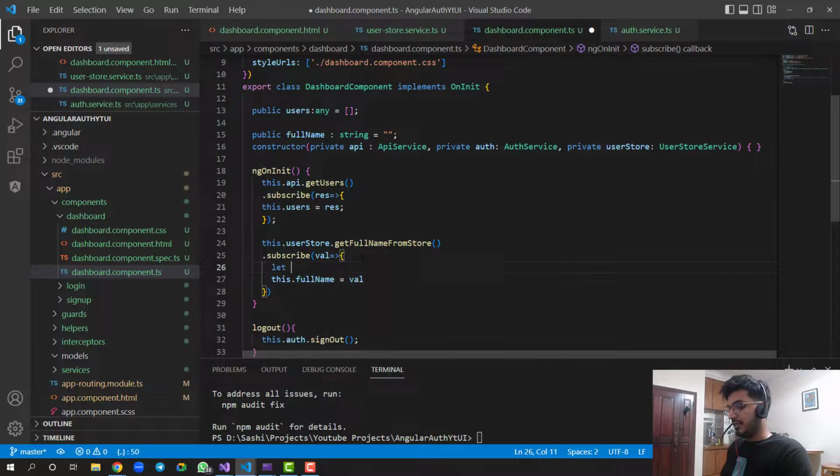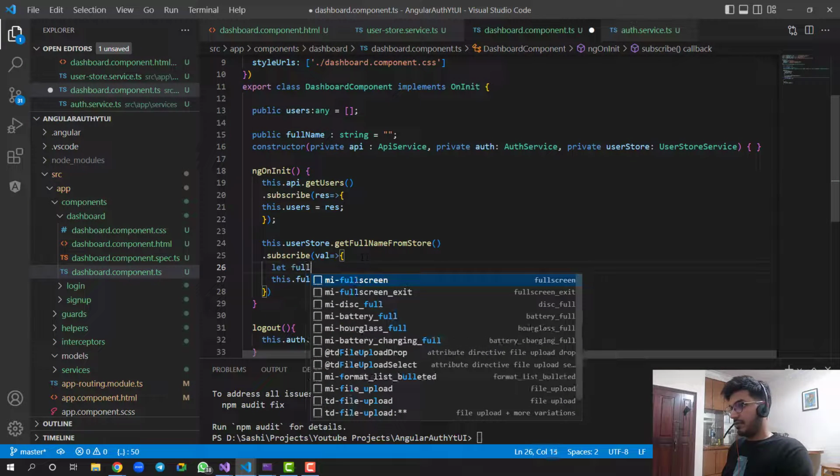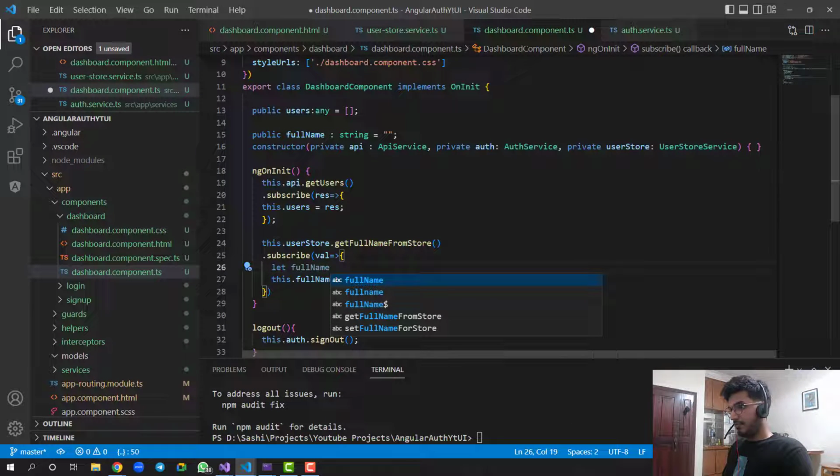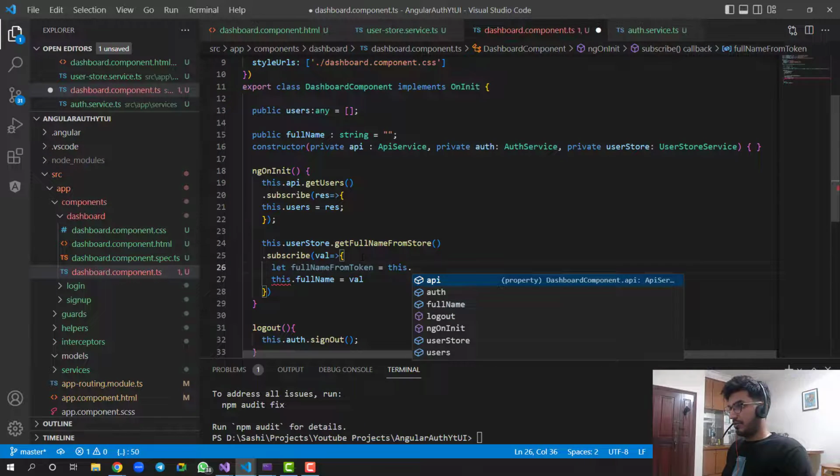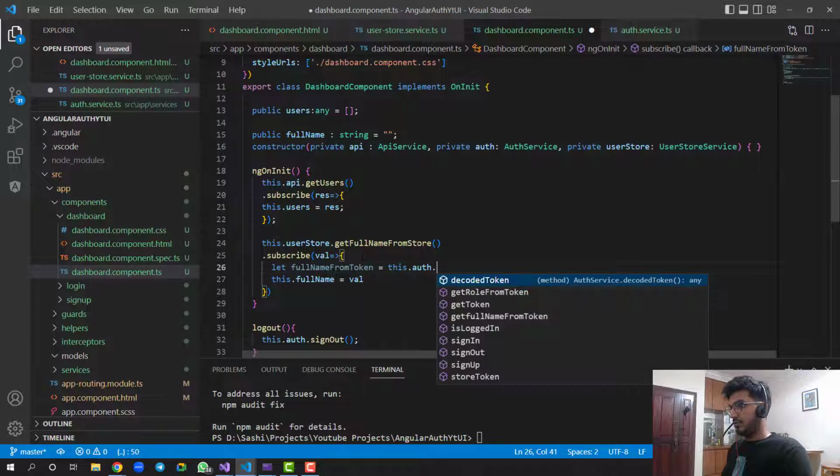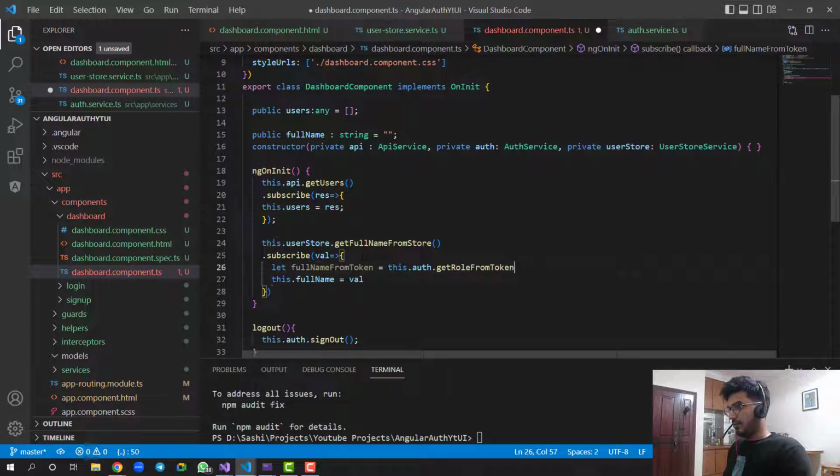Let fullNameFromToken, I can say this.auth.getFullNameFromToken. So we can make use of or here, and we can say fullNameFromToken.